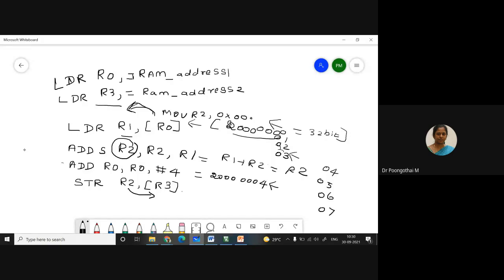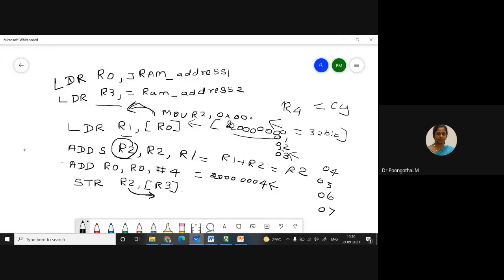R2 holds the first addition result: 0 plus first data. The result is in R2. I am storing that R2 into the memory pointed by R3. And next, for storing carry, I am going to use the R4 register. So R4 holds the carry flag status.